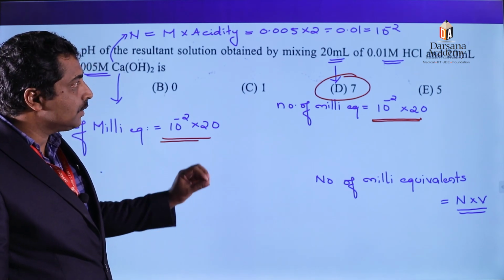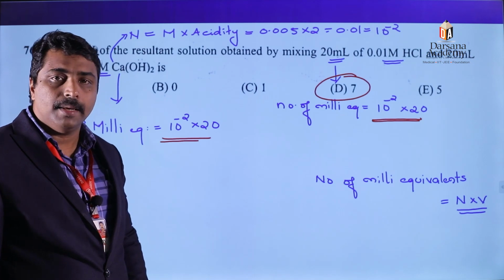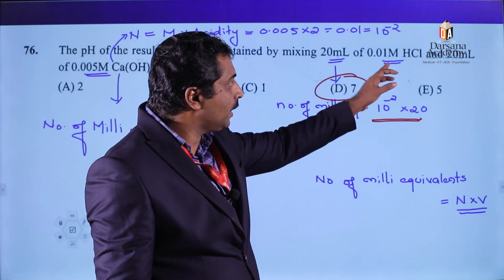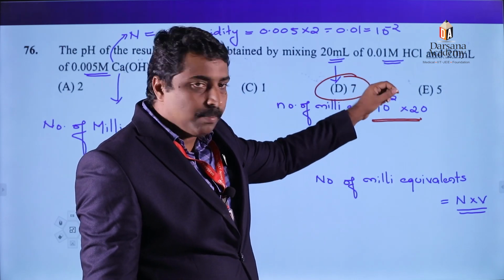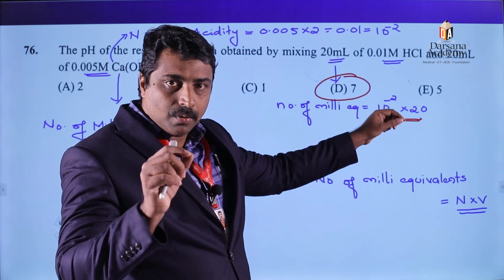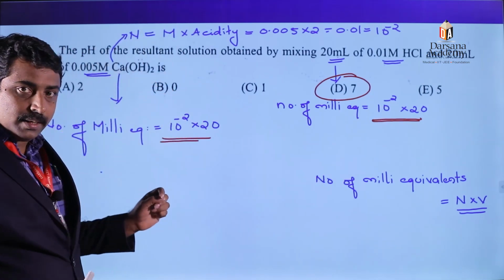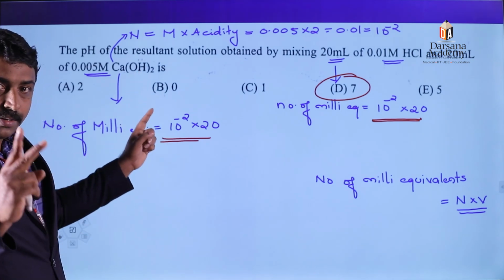Okay. So in this question, we just need to find the number of milli equivalents, that is normality into volume. In the case of hydrochloric acid, normality means molarity into basicity. Here HCl basicity is 1. Therefore, normality means molarity itself. But in the case of calcium hydroxide, normality is not equal to molarity because acidity is equal to 2.